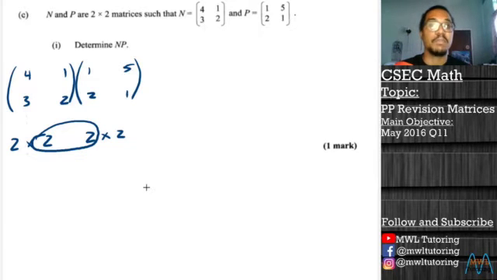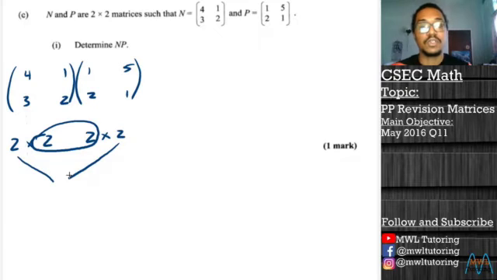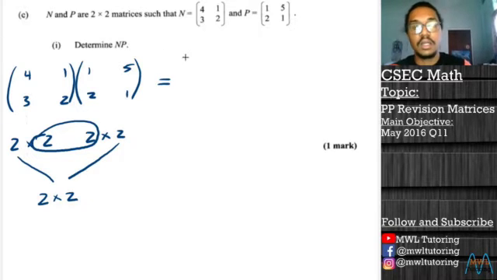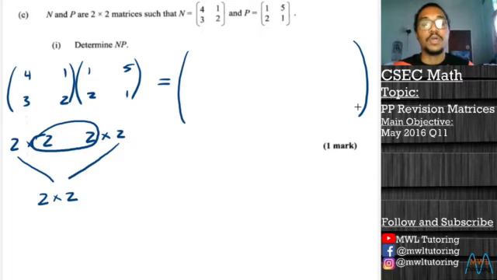But what the test for compatibility also does for us is that the numbers we did not circle tell us the order of our answer. So our answer is also going to be a 2 by 2 matrix. This is why the test for compatibility is so important. Because what we can now do is take our answer and create a sort of framework to model the 2 by 2 matrix that we know is going to be our answer.